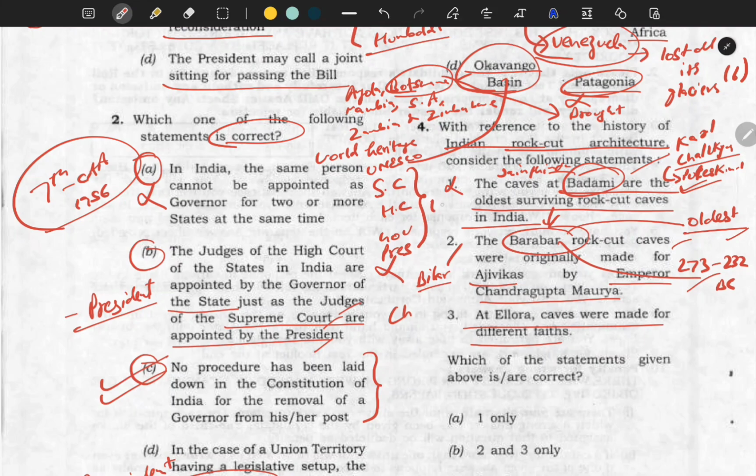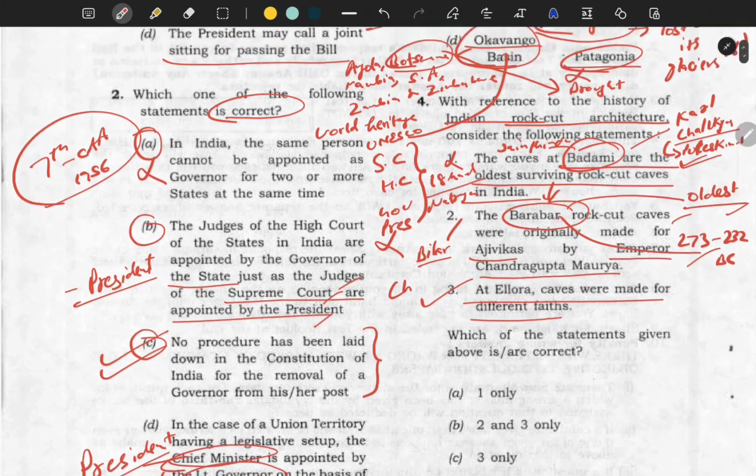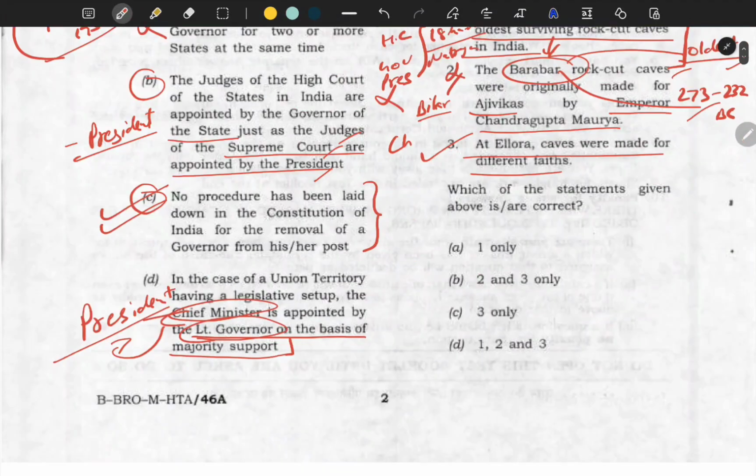Even 18-handed Nataraja are also there in the Badami cave. Okay, now come to the third statement. At Ellora, caves were made for different faiths. This is a very correct statement. So 1 and 2 are wrong. At Ellora caves, different faiths were there. Yes, it was Hindu, Buddhist, even the Jains were also there. So the answer would be third only.